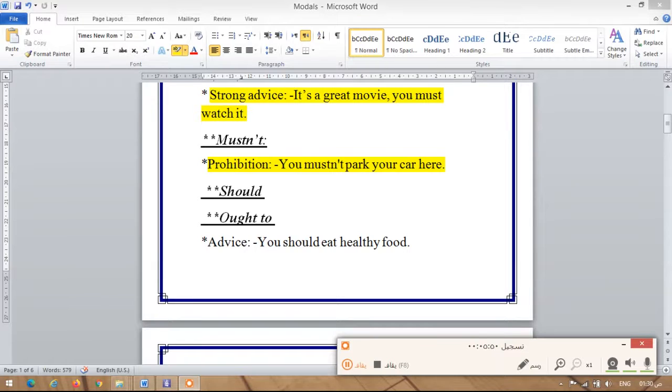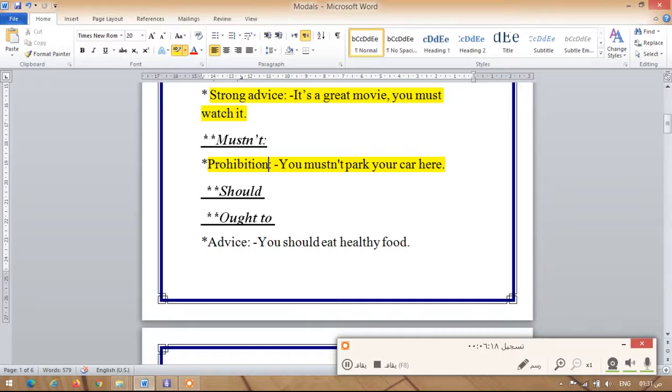Or for example, they are going to take your car. Or for example, you're going to go to prison. So here, I use mustn't in order to speak about prohibition. What does prohibition mean? Prohibition means something that you can't do. And if you do it, you will have a punishment. So we use mustn't to speak about prohibition.